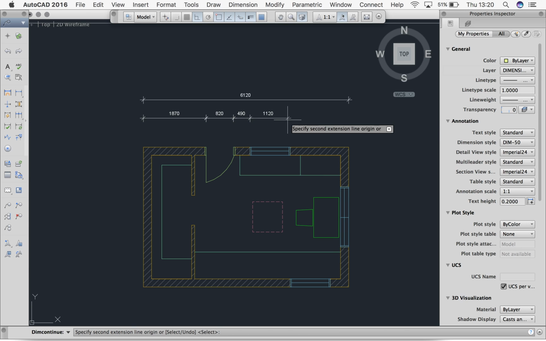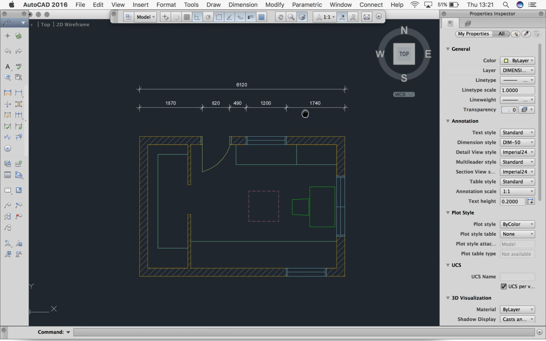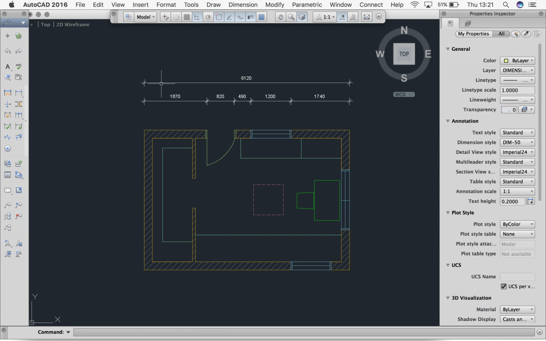So it's all about your snap points and how you draw your lines. And then once you're done, you hit escape. Okie dokie. So we can continue adding dimension lines for as many as we need.